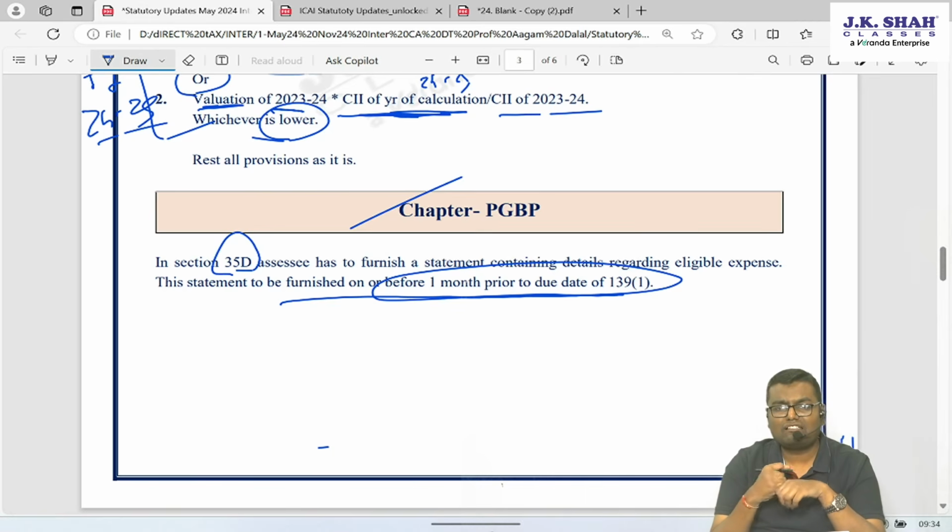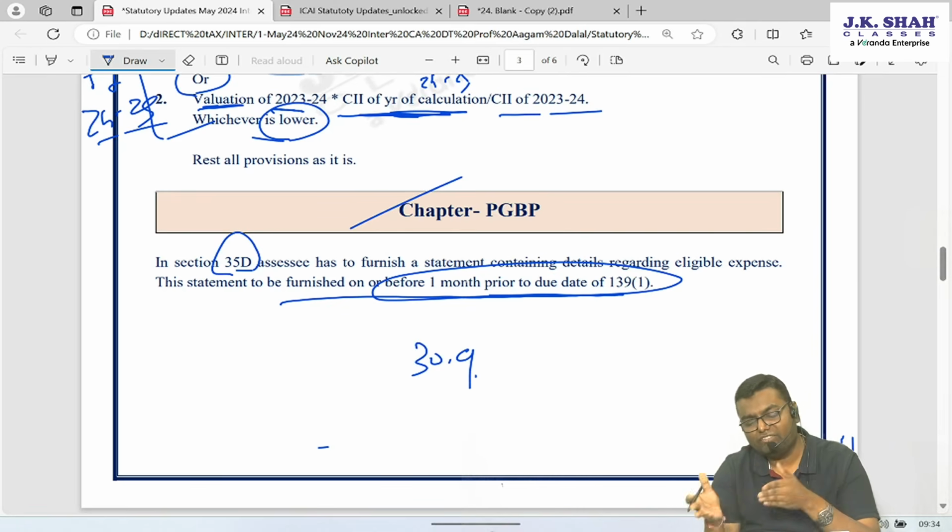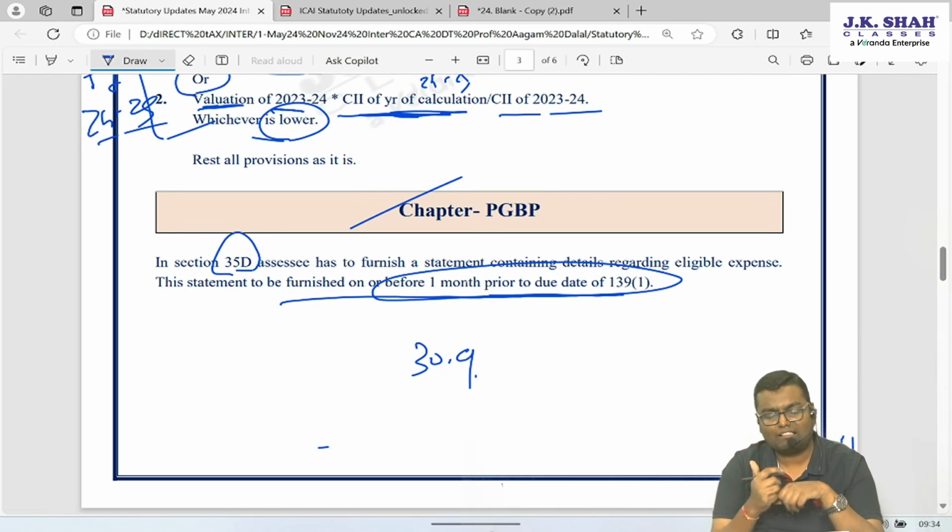Let's say the assessee is an audited assessee, the due date is 31st October. This form is to be filed up to 30th September. Like the audit report is to be submitted, in the same way this statement is also to be furnished on or before 1 month prior to the due date of 139 subsection 1. Not that important.